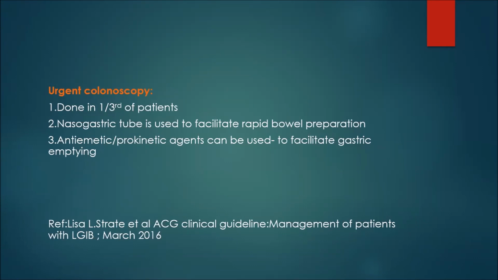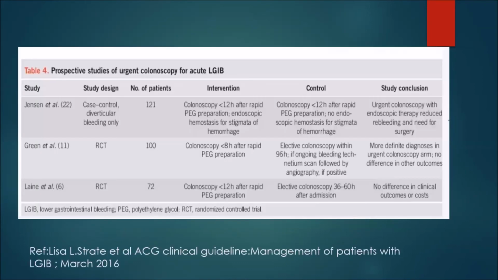Urgent colonoscopy is usually done in 1/3 of patients presenting with gastrointestinal bleeding. A nasogastric tube is always used to facilitate rapid bowel preparation. And in such cases, antiemetic or prokinetic agents can be used to facilitate gastric emptying.